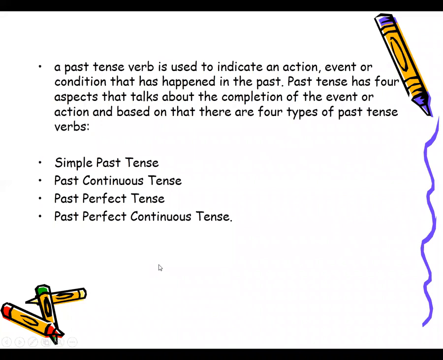Okay, so starting with the definition of past tense, basically a past tense verb is used to indicate an action, event, or condition that has happened in the past. So something that has happened in the past, in order to explain or mention that, we have to use past tense. Past tense has four aspects that talk about the completion of the event or action, and based on that, there are four types of past tenses: simple past tense, past continuous, past perfect, and past perfect continuous.